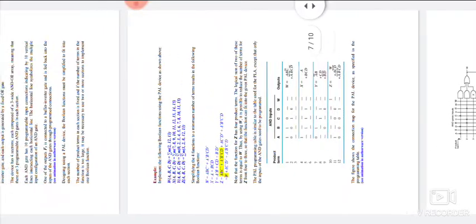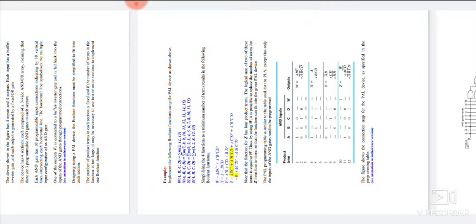This is an example for solving with PAL. Implement the following boolean functions using PAL. W of a, b, c, d equal to sigma m of 2, 12, 13. X of a, b, c, d equal to sigma m 7, 8, 9, 10, 11, 12, 13, 14, 15.